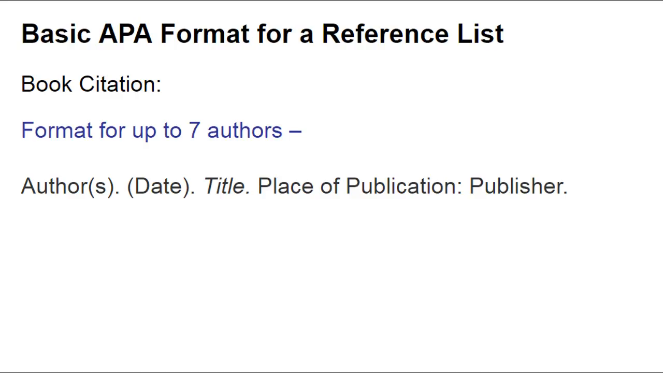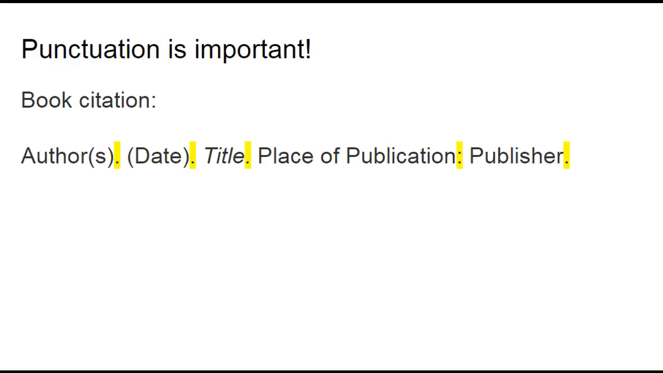The basic elements for a book citation are the following. First, you will name the author or authors followed by a period. There's a specific format for this that I will review in just a minute. Then you will record the date of publication in parentheses, followed by a period. Next will be the title of the article, which will be italicized, and followed by a period. Next will be the place of publication, followed by a colon. Last will be the publisher, followed by a period. Punctuation is very important. Please pay attention to the punctuation in the different sources we will review in this tutorial.